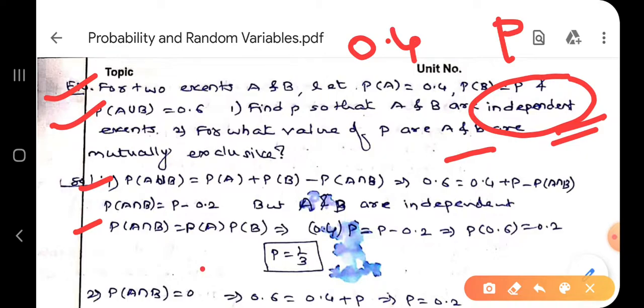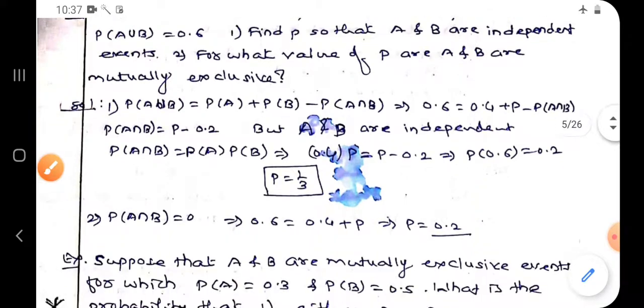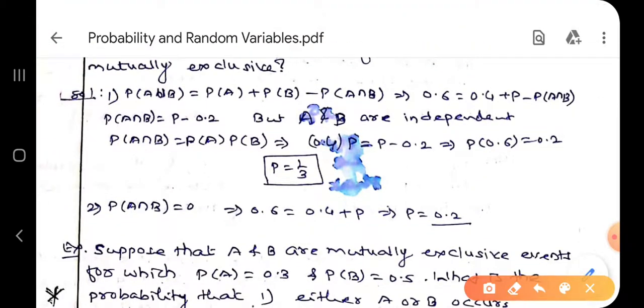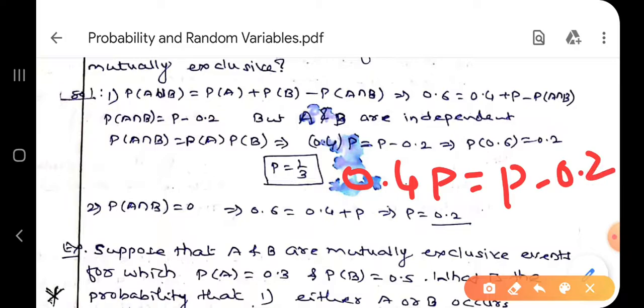P of A is 0.4. So here 0.4 I am writing into P. P of A into P of B is equal to P minus 0.2. I just simplified this. And now you simplify this and you will get the answer. If you simplify this, 0.4P minus P, that is 0.6P, is equal to 0.2. Means P is equal to 2 by 6, that is 1 by 3.